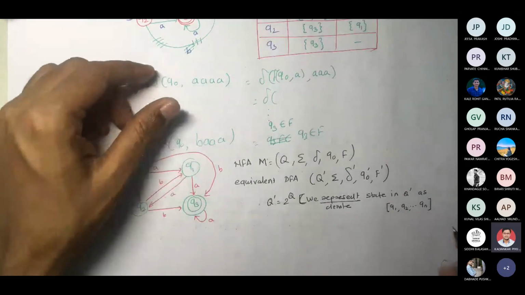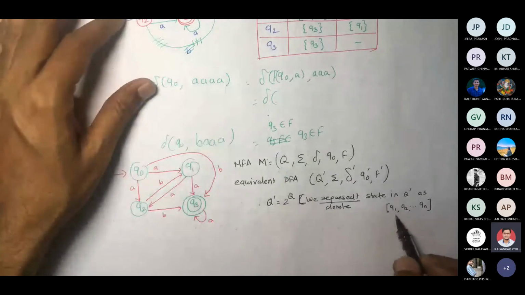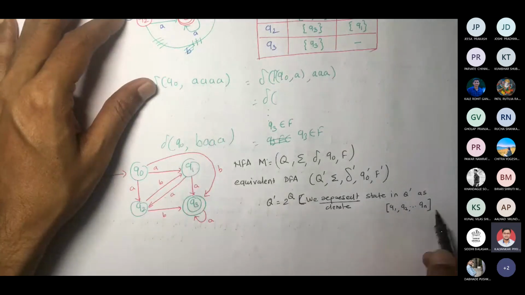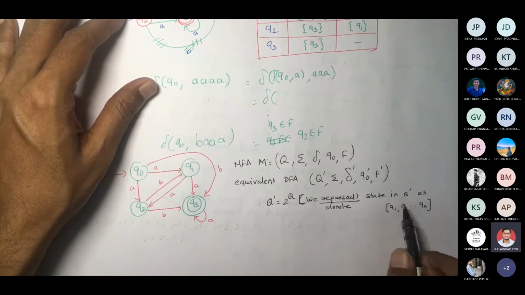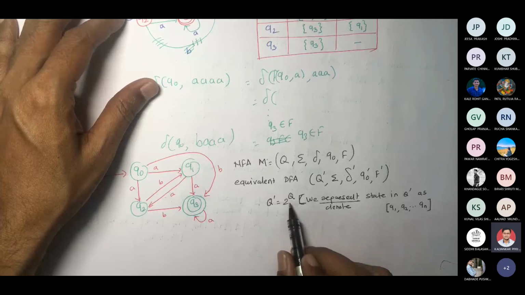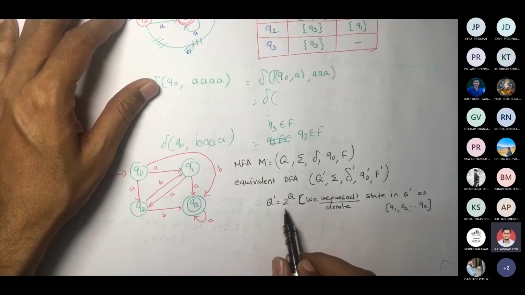There might be n number of states in Q. So this could be 1, 2 or more. When we say Q dash, it could be empty as well, but we never will have such a scenario, because considering 2 raised to Q, the first subset is the empty set. So we don't care about this.